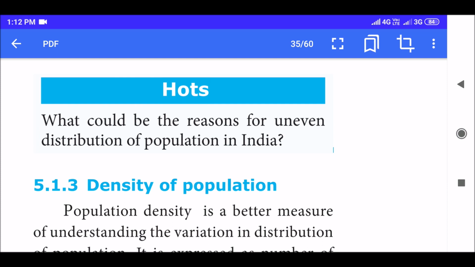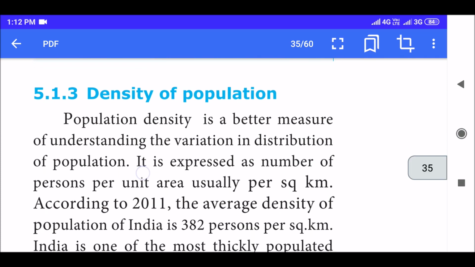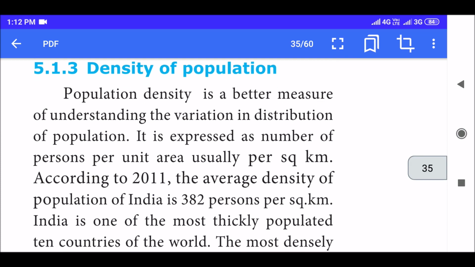HOTS. What could be the reasons for uneven distribution of population in India? Okay, now they're asking us a simple question. A country should be evenly distributed, right? Only then the population will be balanced. But in India, why is there uneven distribution of population? They're asking. And we'll find out the reason in the lesson itself.